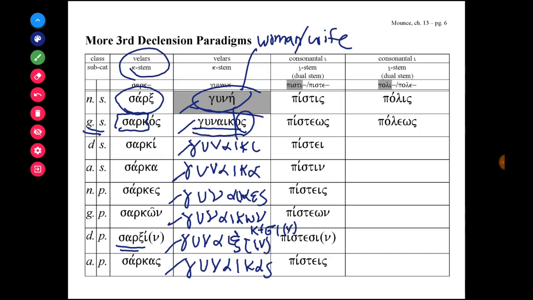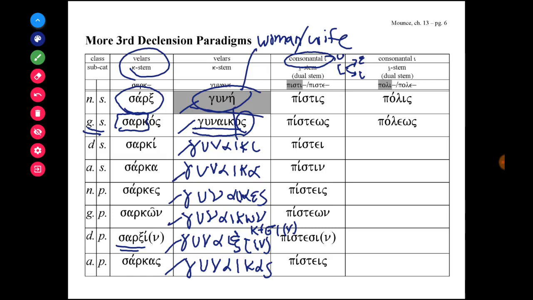We've already learned an example of the consonantal iota stem, where the consonantal iota either becomes an epsilon or an iota, depending on what case the noun is declined in.